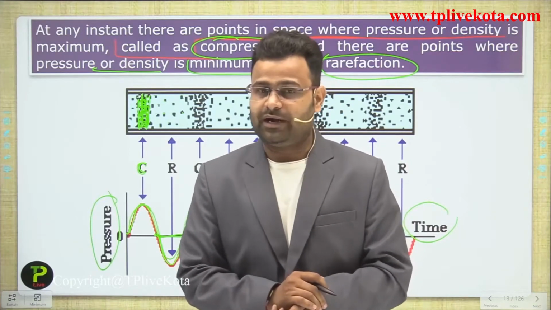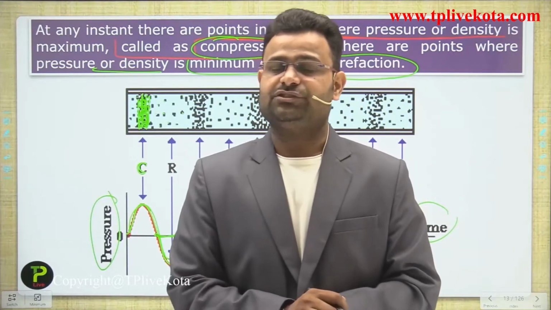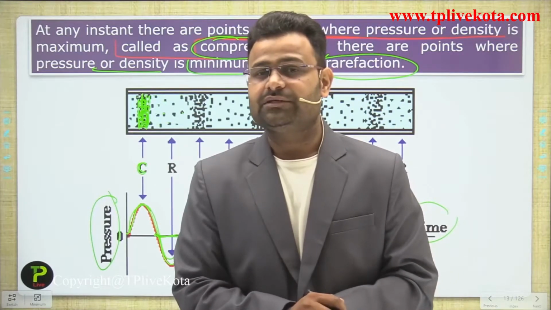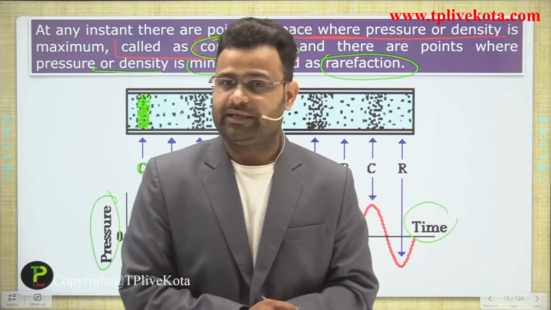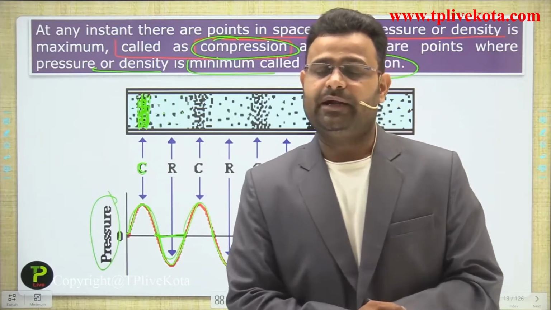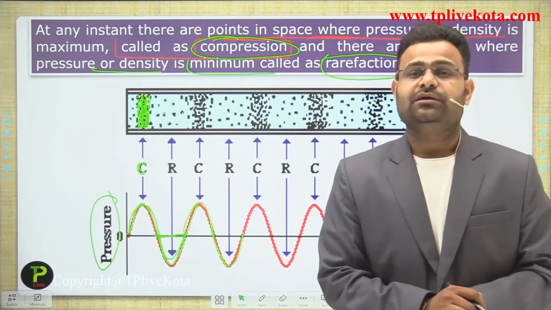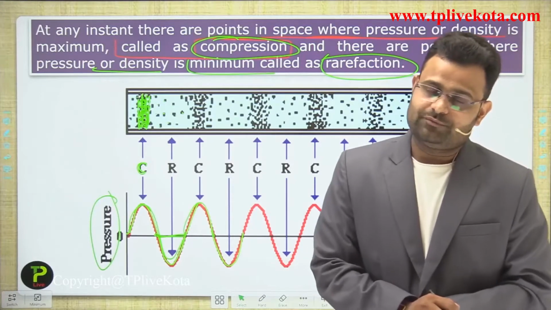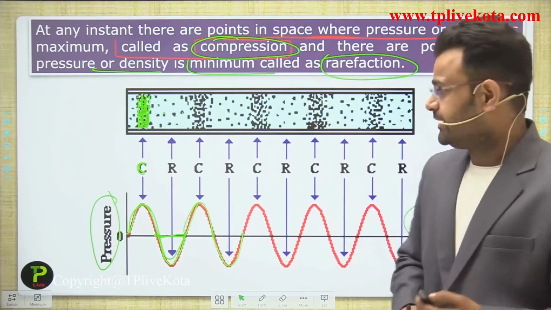So on the basis of two different types of categories, we divide waves into four parts. First, on the basis of the medium required, waves are mechanical and non-mechanical waves. Second, on the basis of the vibration of the particles, we divide waves into two forms, that is transverse and longitudinal waves. So that part of the lecture is complete. Now we are moving to the next part, guys.